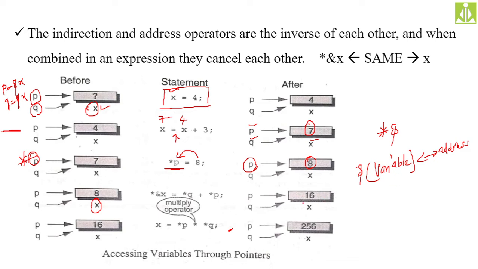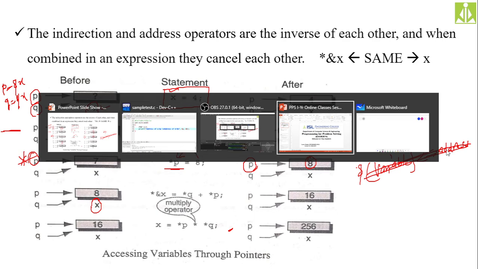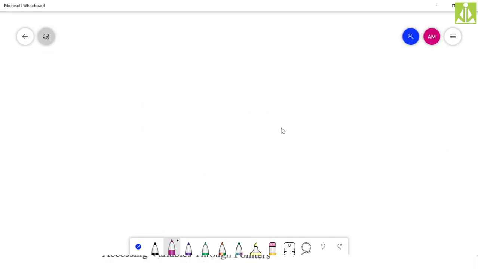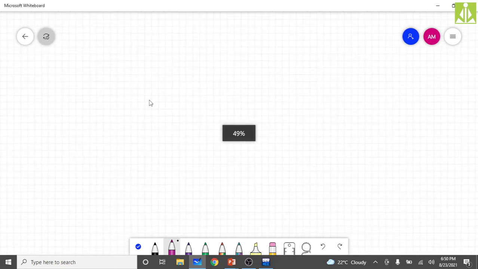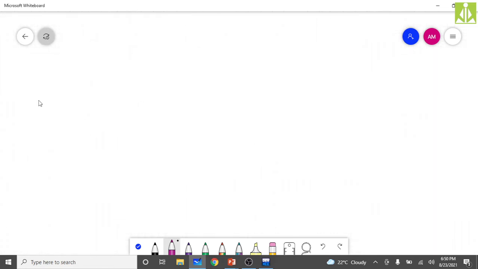So I need to write this complete statement in a single line. Here we are creating the variables. We have a variable, let us say a, and to get the address of this variable, we keep the ampersand before the variable name.